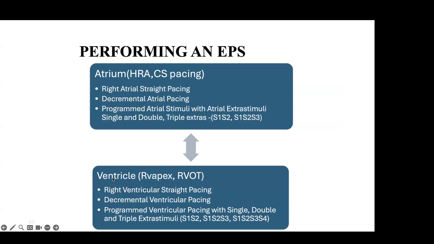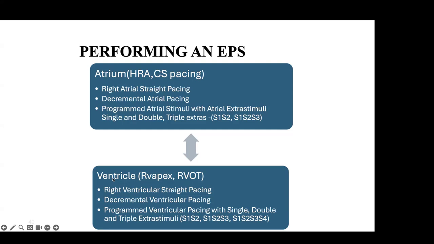And the third pre-excitation pattern, we use the word for the Mahaim. So there is an accessory pathway or accessory AV node, means one AV node is at the atrium ventricle in the center, but sometimes the same fiber type of behavior will be on the lateral aspect of the right and left ventricle. So we call it the right lateral pathway. And there is an AV nodal type tissue in which the conduction will be decremental, means the more you increase the heart rate, it will be getting slower, and it is through the lateral part, and it will be unidirectional. It will not be bilateral from the atrium to ventricle. So we use the word atriofascicular pathway also. So that is called Mahaim.